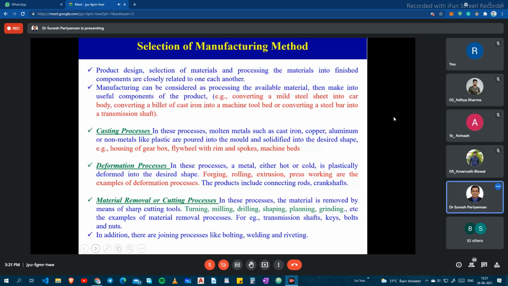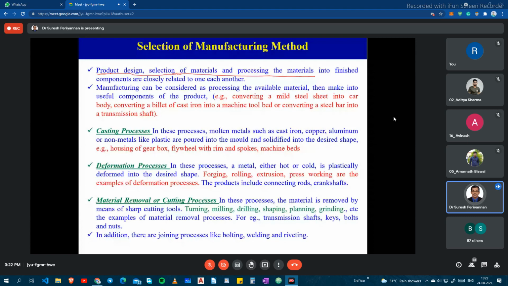See the first thing: selection of manufacturing method, product design, selection of materials and processing of materials into the finished components are all closely related to each other. When you are choosing stainless steel as the material, the machining process is difficult. When your design component prefers aluminum, the machining process is easy. The cutting process is easy. Everything is closely related to each other.